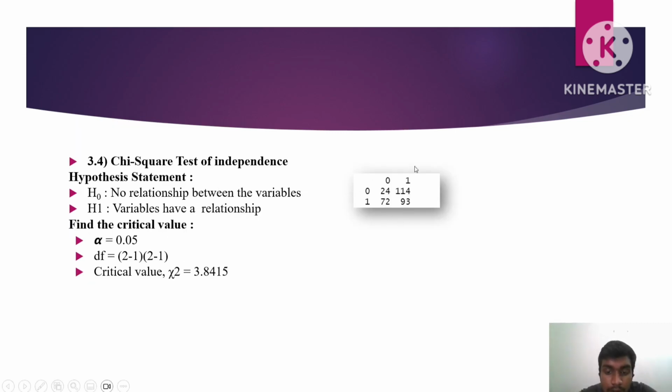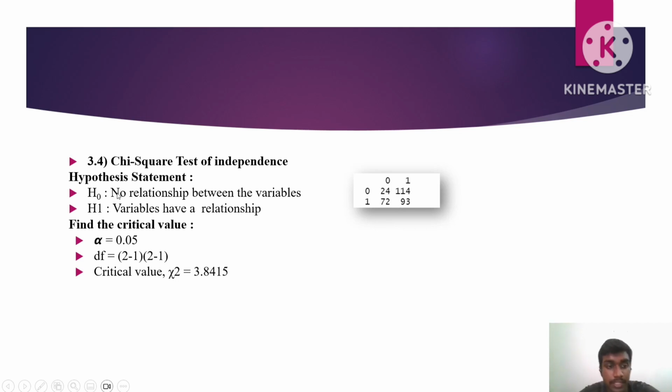So this is the data we collected from the data set. There are two qualitative variables, which are sex in the upper part and target on the left part. 0 in the upper part represents female, while 1 represents male. 0 in the left part represents they don't have disease, while 1 represents they have disease. Females who don't have disease are 24, while males who don't have disease are 114. Females who have disease are 72, while males who have disease are 93.